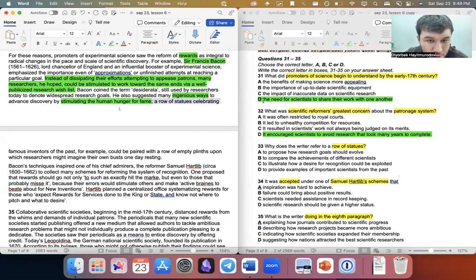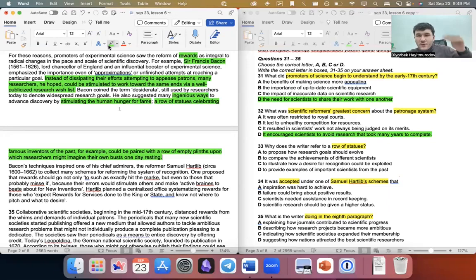A row of statues celebrating famous inventors of the past, for example, could be paired with a row of empty plinths upon which researchers might imagine their own busts one day resting. This guy said, why don't we put empty foundations, and the scientists who are practicing will think, after I create my work, my statue could be here.